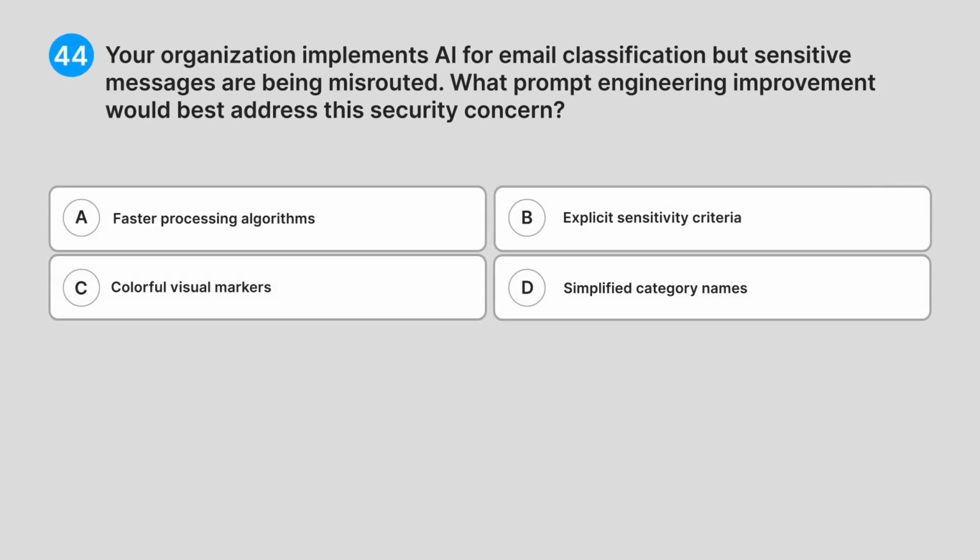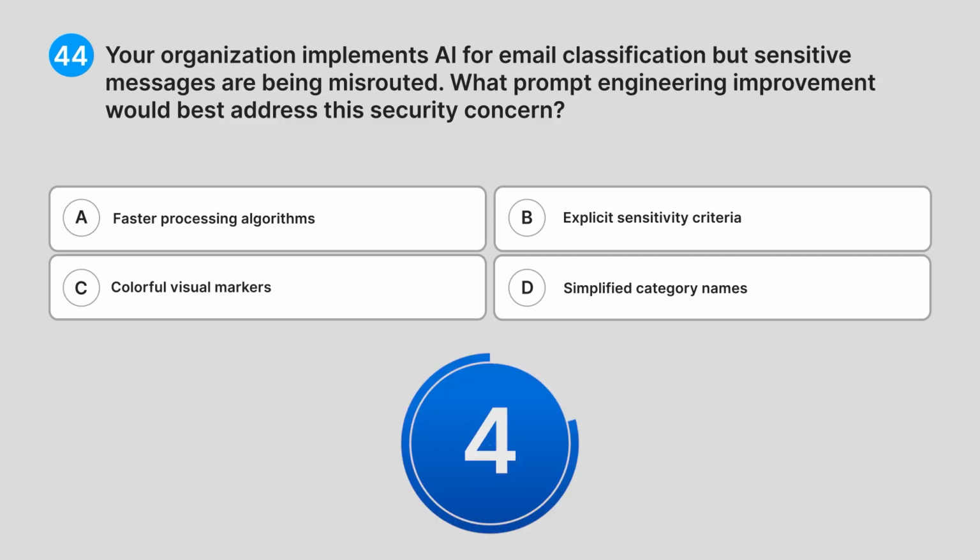44. Your organization implements AI for email classification, but sensitive messages are being misrouted. What prompt engineering improvement would best address this security concern? A. Faster processing algorithms. B. Explicit sensitivity criteria. C. Colorful visual markers. D. Simplified category names.